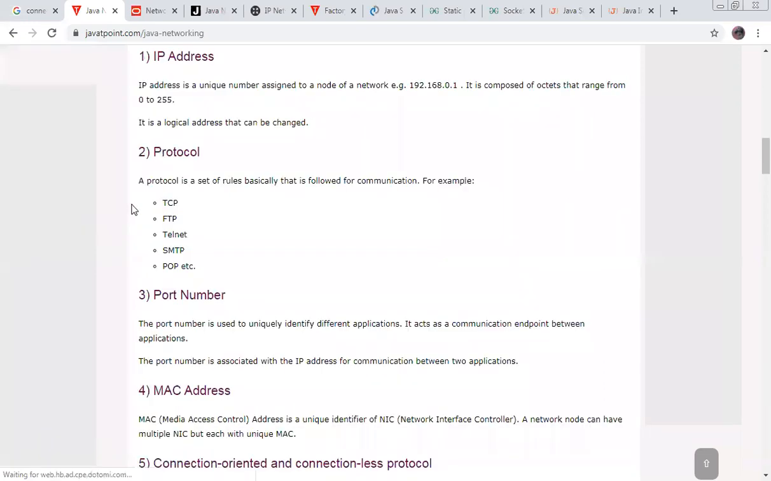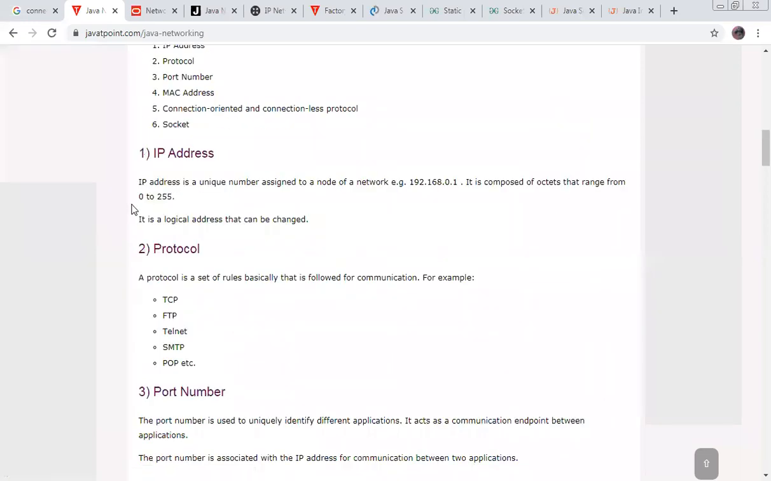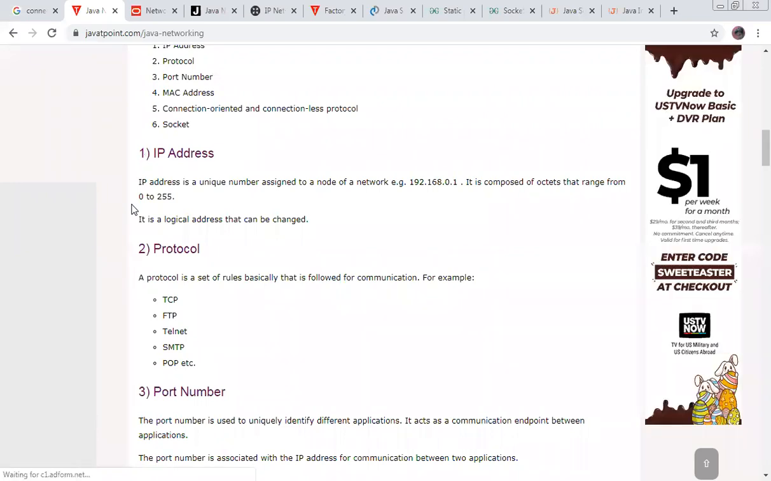What is a port number? Sometimes we decide it. See, an IP address is a simple unique number assigned to a node of a network, for example 192.168.0.1. It is composed of octets that range from 0 to 255. Why octet? Because 2 to the power 8 is 256, so 0 to 255. That's why we call them octets.